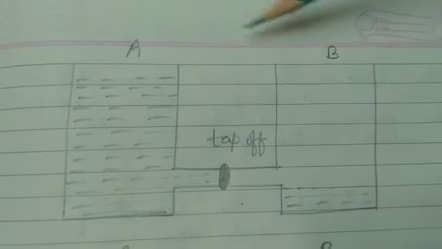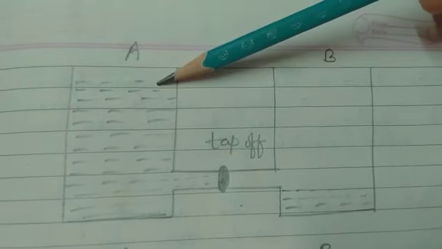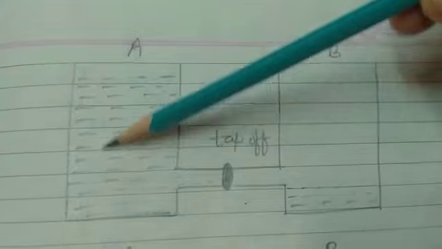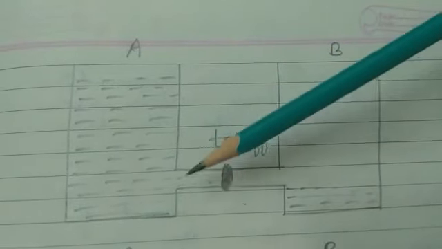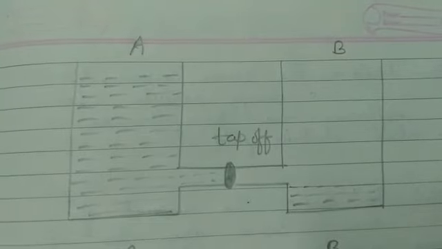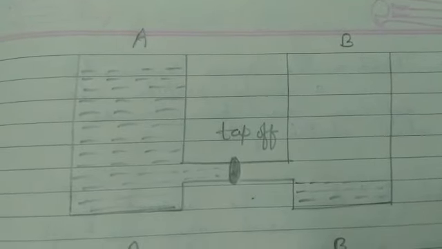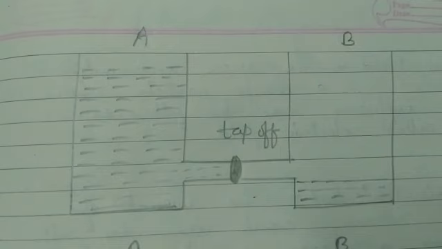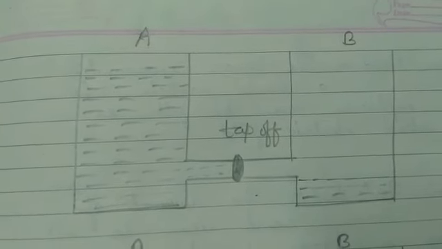In front of you, you can see two tanks, A and B. Tank A is full of liquid, and in tank B very little liquid is there. So tell me students, in which tank is there more pressure? Obviously in tank A, because more liquid is present there.